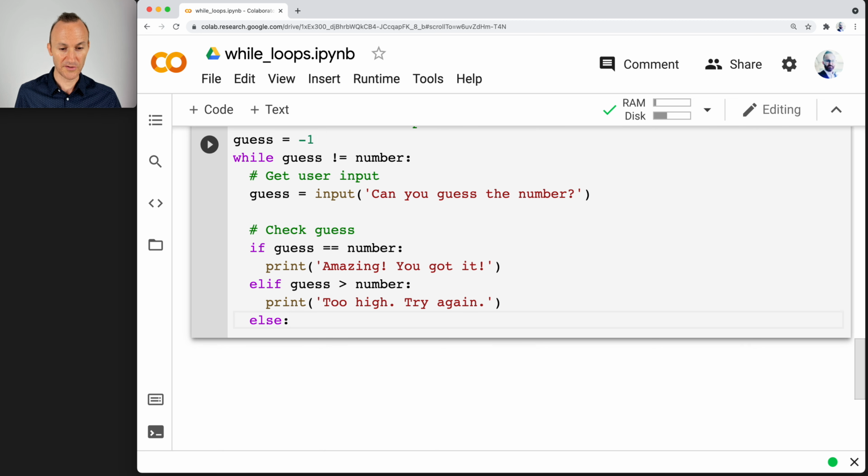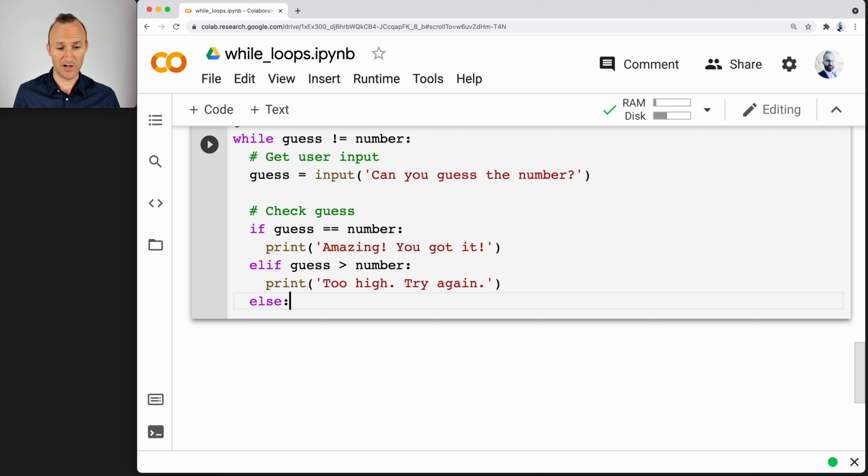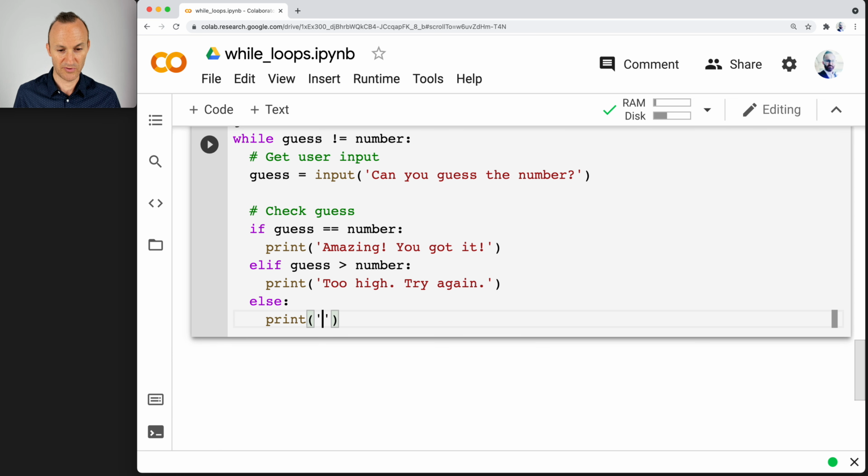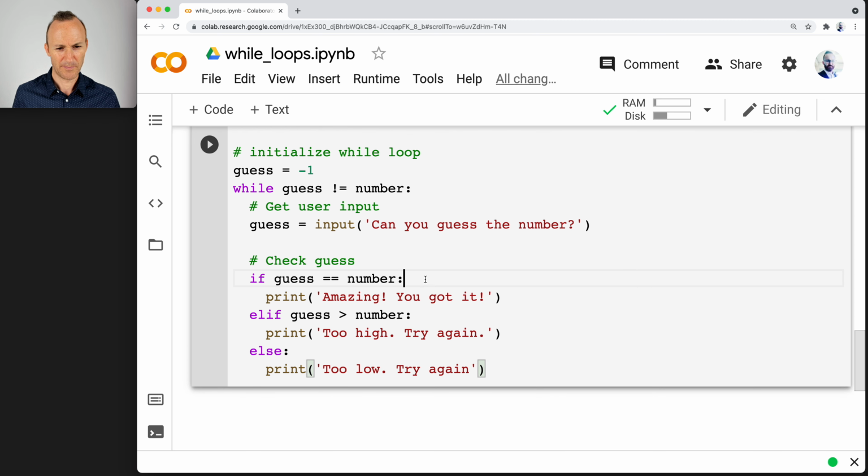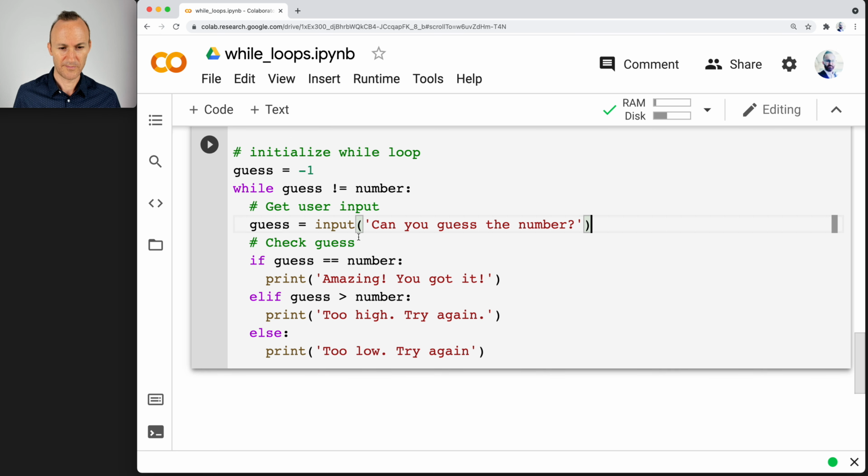Either way is fine. Else, the only other possibility is actually that number is in fact less than guess. I mean, guess is less than number, right? Because if it's not equal or greater, then it has to be less. So in this case, print too low, try again. I think that will do it. I'm going to put everything in the while loop here.